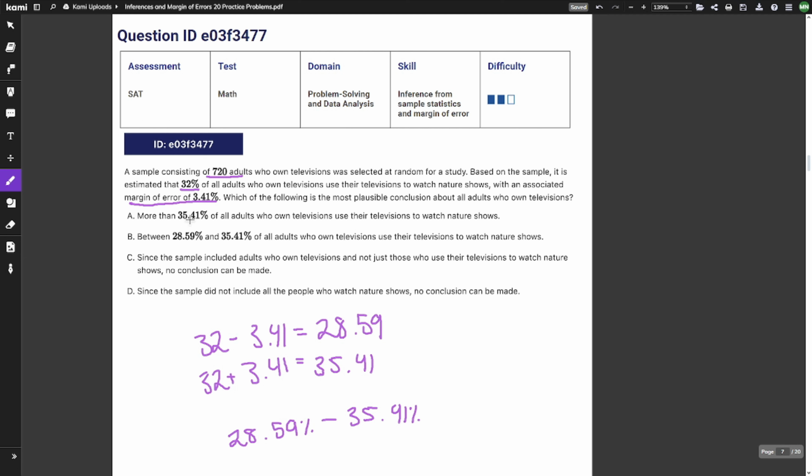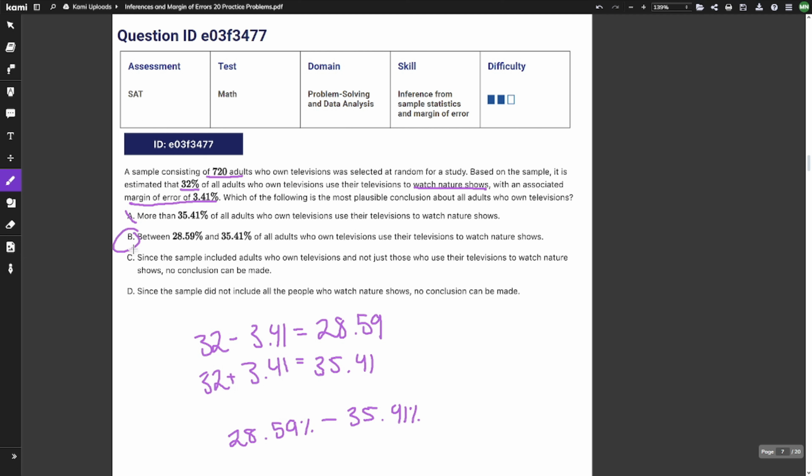A. More than 35.41% of all adults who own televisions use their televisions to watch nature shows. Well, that's not inside our range at all, so it's not going to be A. B. Between 28.59 and 35.41% of all adults who own televisions use their televisions to watch nature shows. Yep, that aligns with our range here and also aligns with the watch nature shows in the text, so B